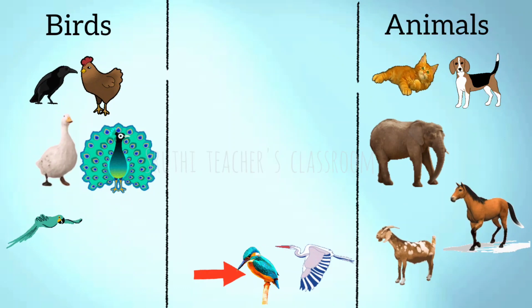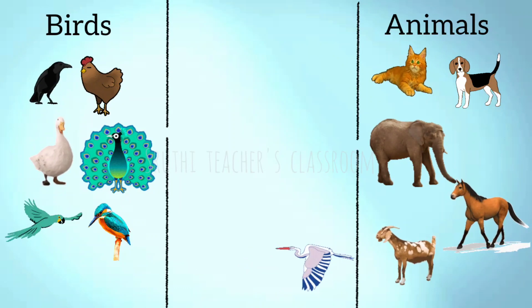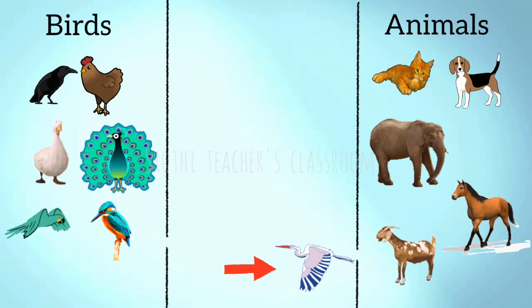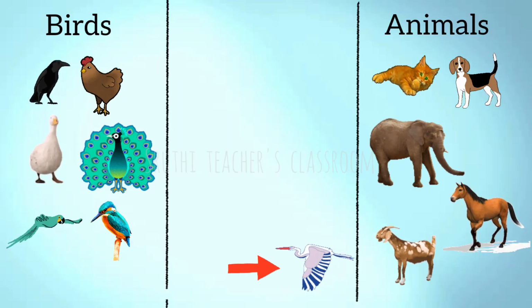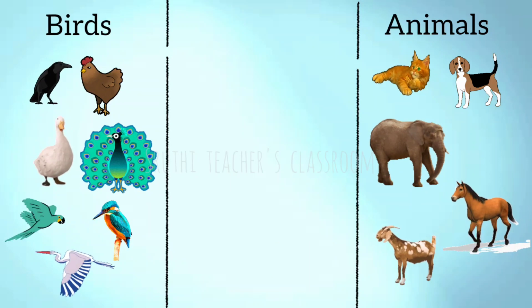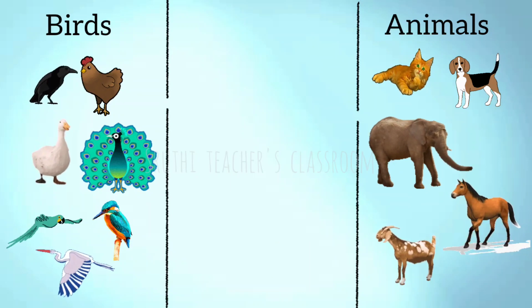Kingfisher is a bird. Who is next? A crane. Is crane an animal? No, crane is a bird. So, let's fix it here in birds column. Well done!